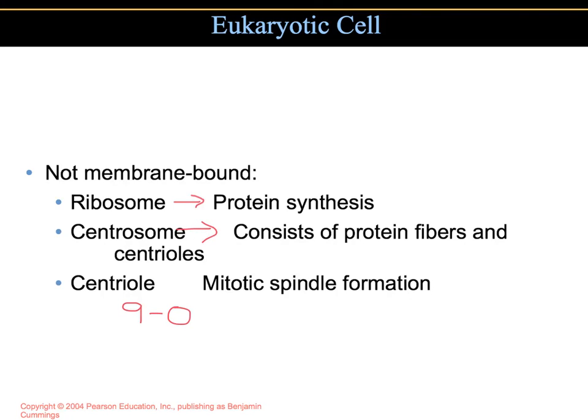Earlier, you learned about the flagella having the 9-2 arrangement. Well, the centrioles have the 9-0 arrangement, where the 9 refers to the 9 clusters of microtubules, and the 0 is the absence of microtubules in the center. The centrioles are responsible for cell division during mitosis and meiosis.